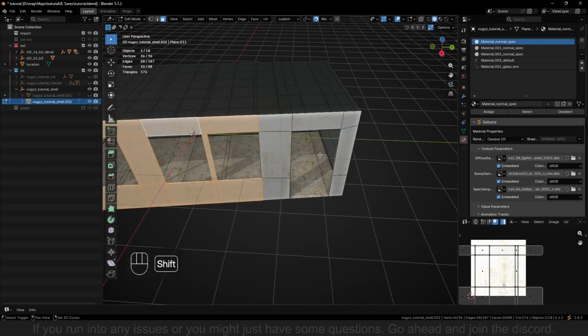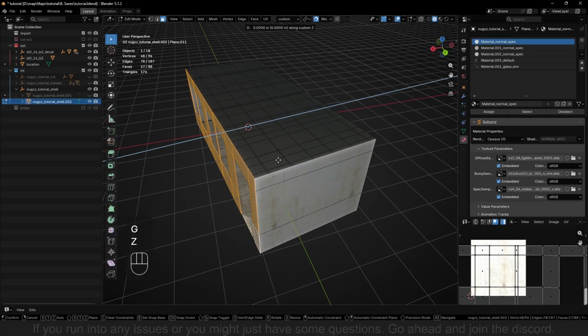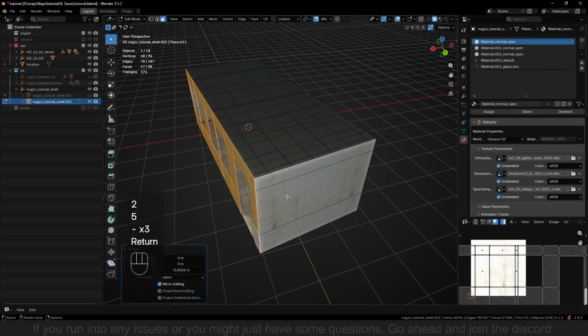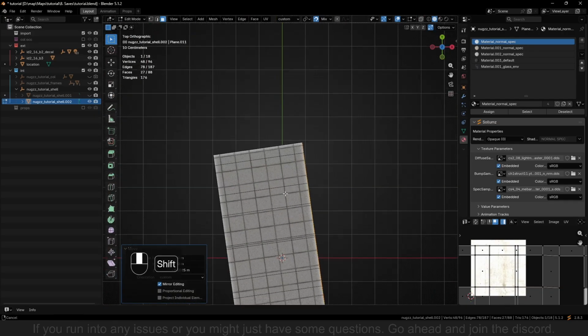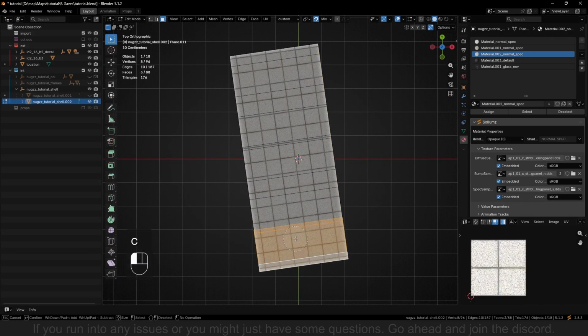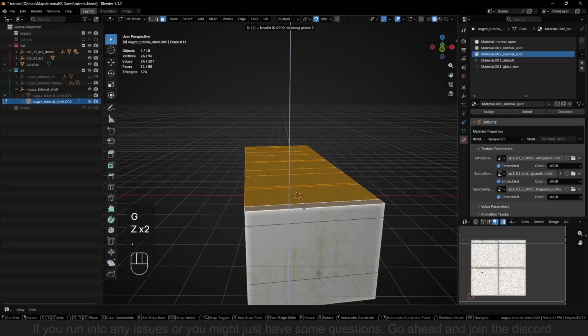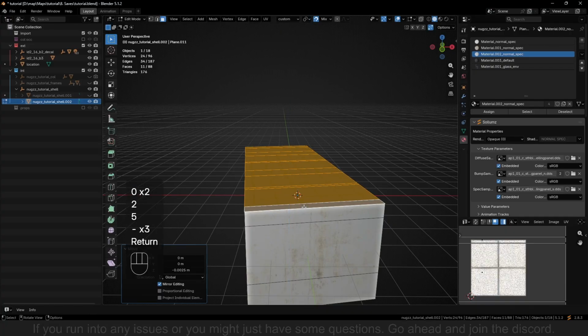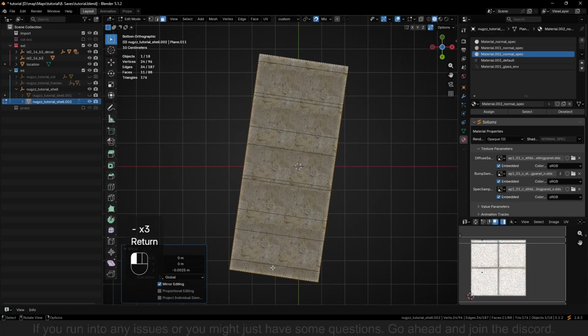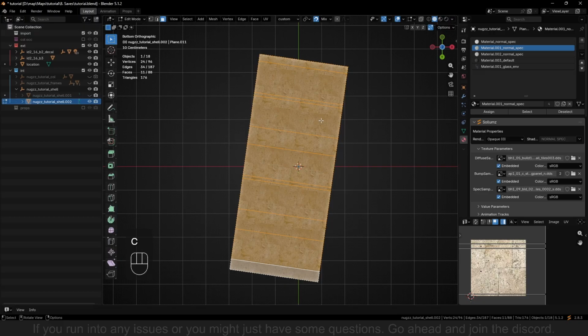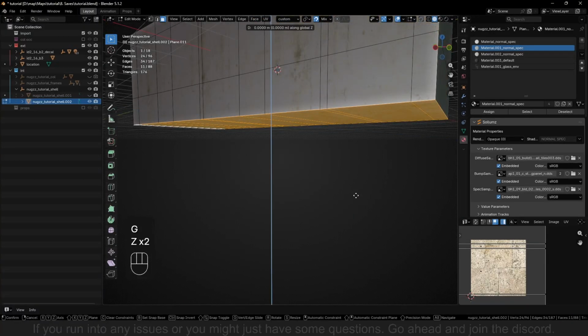Right here. Move this in 0.0025 inwards. Now we do the same with the roof. 0.0025 here on the bottom. 0.0025.